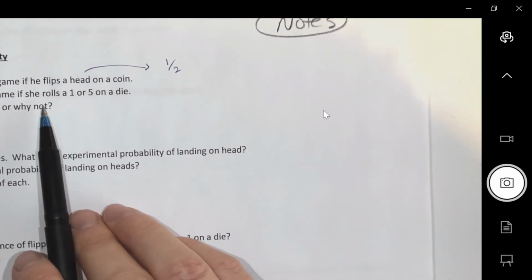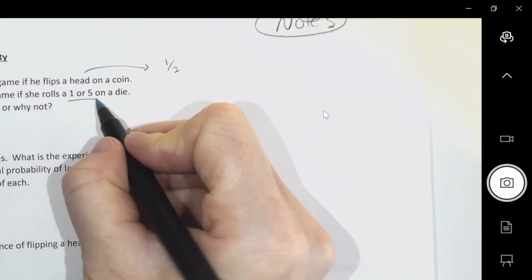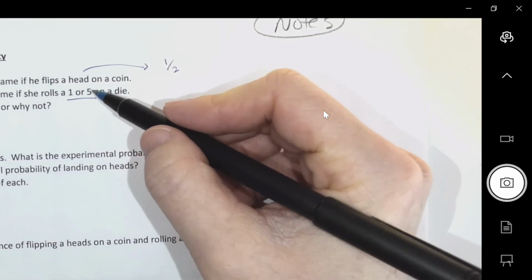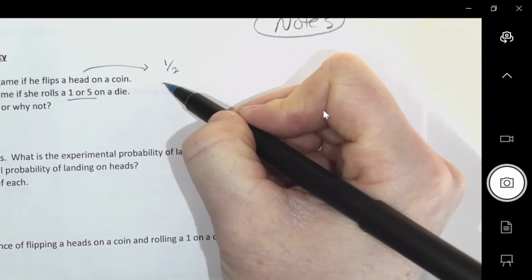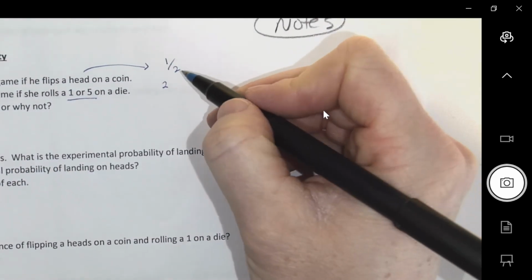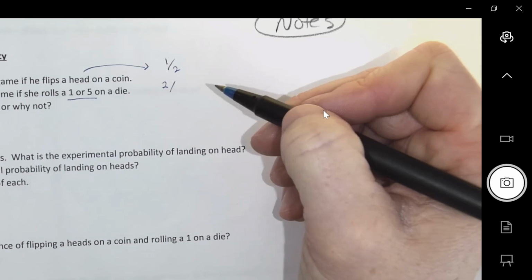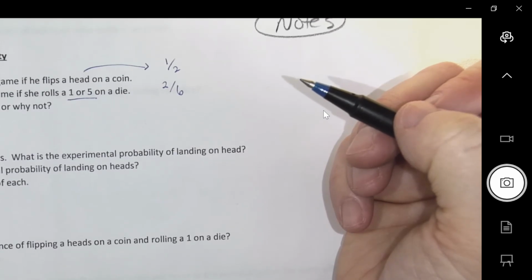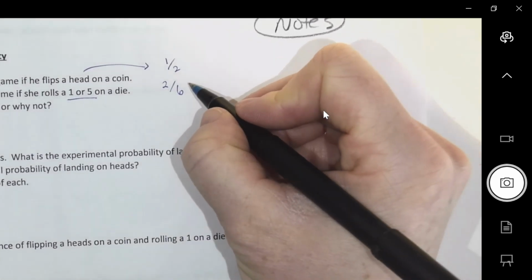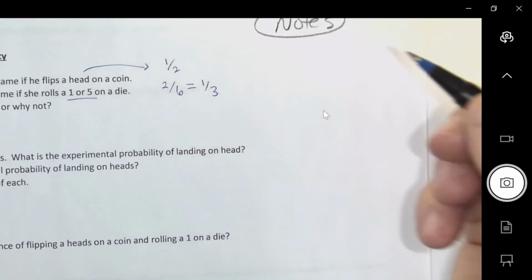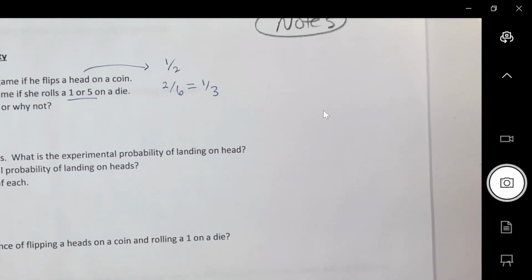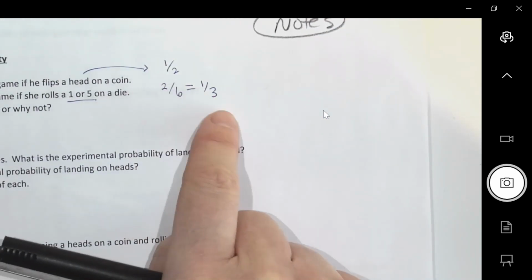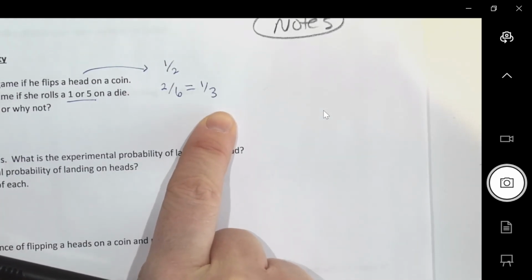Vanessa will win a game if she rolls a 1 or a 5 on a die. What are the odds of getting either a 1 or a 5? There's 2 of those options out of how many total options on a die? 6. Is this game fair? I would say no. Who would have the better chance of winning? Jack. That's a 50% chance, and that's a 33.3% chance, right?